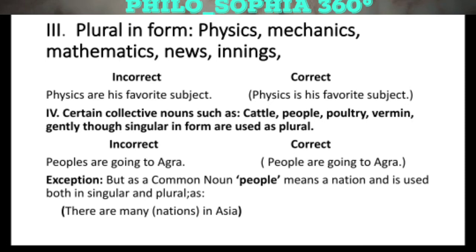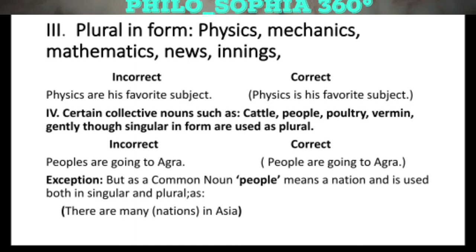Contrary to this, certain collective nouns such as poultry, cattle, workman, people, gentry are singular in their form but they are used as plurals. For instance, poultry is in its form a singular word, but it is a plural. You cannot add s in it to make it plural because it is already plural. You will use cattle as a plural. You will use vermin as a plural.